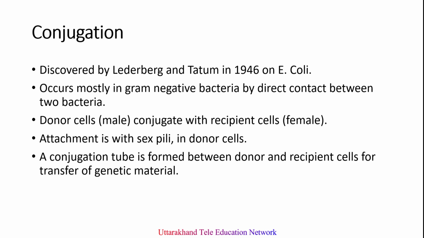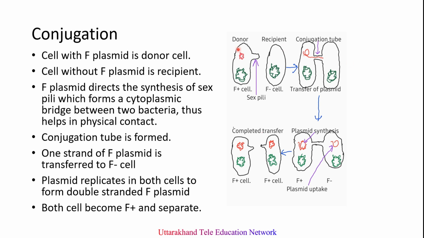First of all, conjugation. It was discovered by Lederberg and Tatum in 1946. Here, in conjugation, gene transfer occurs between two bacteria and it requires physical contact. One bacterium acts as a donor and the other as a recipient. So we can see here, this is the donor cell and this is the recipient cell. The donor cell has its own DNA and extra chromosomal DNA, which we can call a plasmid.